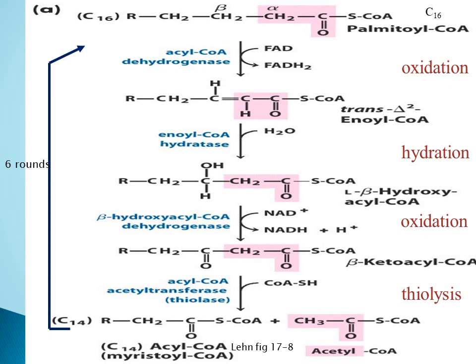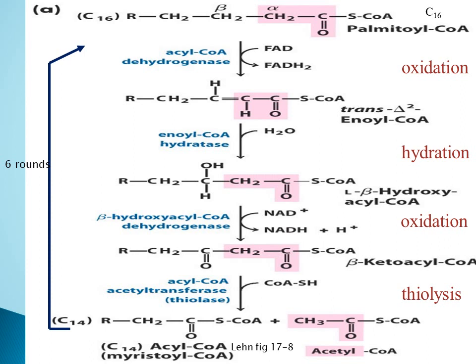You can see here the substrate palmityl coenzyme A undergoes beta oxidation, and through 4 steps, that is oxidation, hydration, oxidation and thiolysis, it forms 2 products, acetyl coenzyme A and myristyl coenzyme A. Acetyl coenzyme A is having 2 carbon units which are removed from palmityl coenzyme A. Myristyl coenzyme A is a fatty acyl coenzyme A which is having 2 carbon units less than palmityl coenzyme A. Palmityl coenzyme A is having 16 carbon units, whereas myristyl coenzyme A is having 14 carbon units.